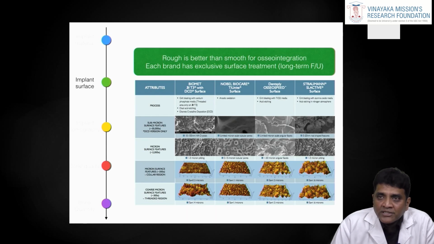They have roughened the implant surface by acid etching, the blasting procedure, and plasma spray, and a lot of surface characterization was done to make the implant surface rougher. That will aid in better osseointegration.